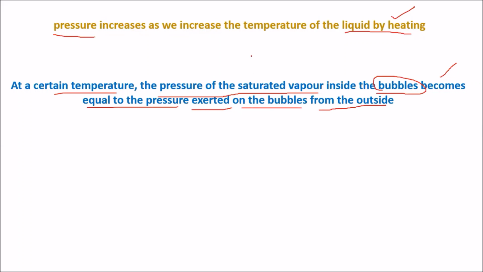If you observe here, the pressure of the saturated vapors present inside the bubbles will be equal to the pressure exerted on the bubbles from outside. That is the clarification on that particular point.